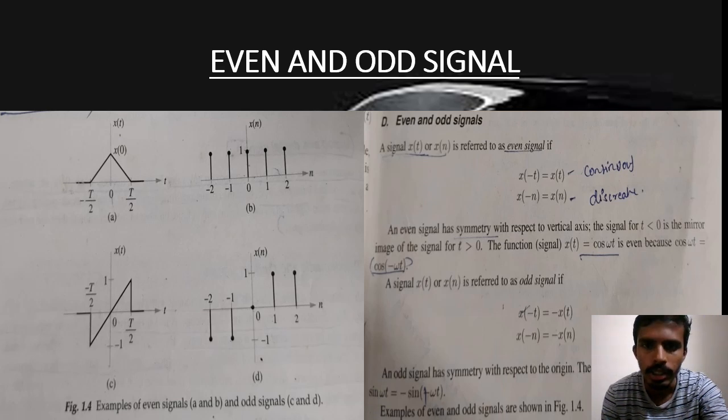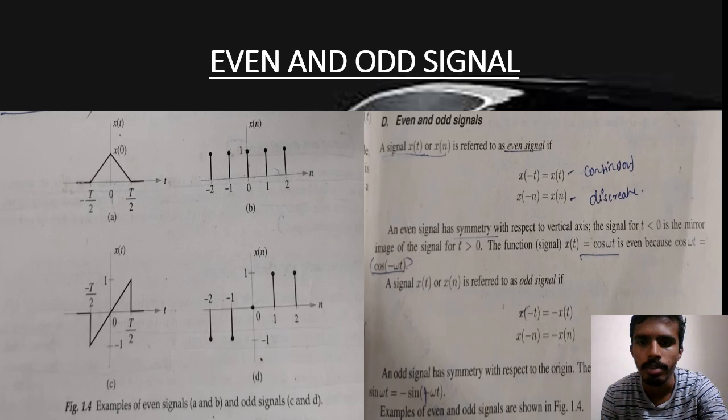In even and odd signals, a signal x of t or x of n is referred to as even if x of minus t is equal to x of t, if it is continuous, and x of minus n is equal to x of n, if it is discrete. When x of minus t gives us the positive term, or x of t or x of n gives a positive output, it is said to be even. When t is less than 0, the mirror image is upplane. When t is greater than 0, we can observe the function, and the signal x of t is cos of omega t, which is even because cos of omega t is equal to cos of minus omega t.